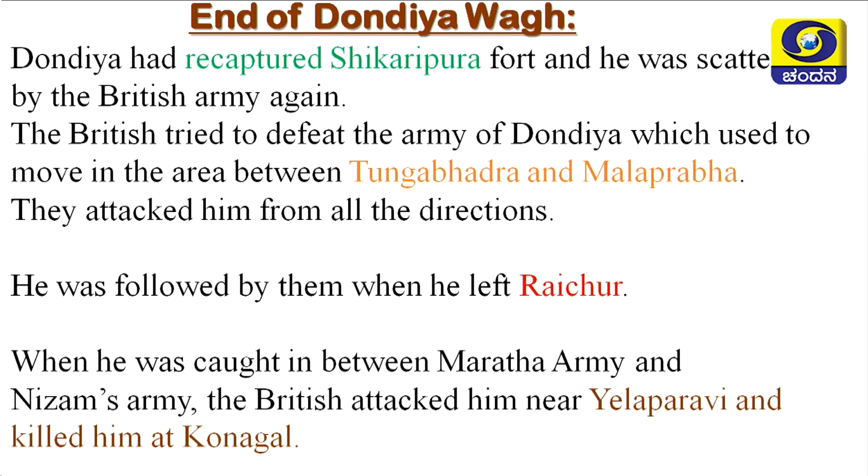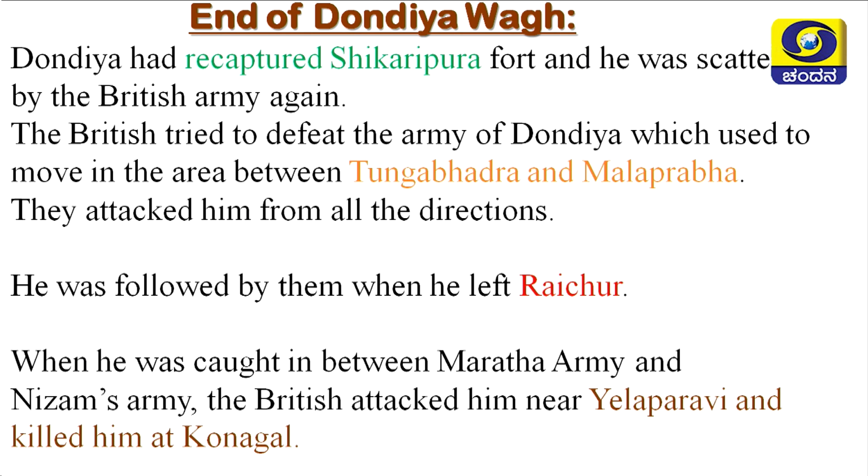But how did the rule of Dandiyawag end? Let us discuss how it ended. After capturing all this territory, Dandiyawag recaptured Shikaripura, plundered the British army and made it scatter. The British tried to defeat the army of Dandiyawag when he was moving from Tungabhadra to the Malabar region.